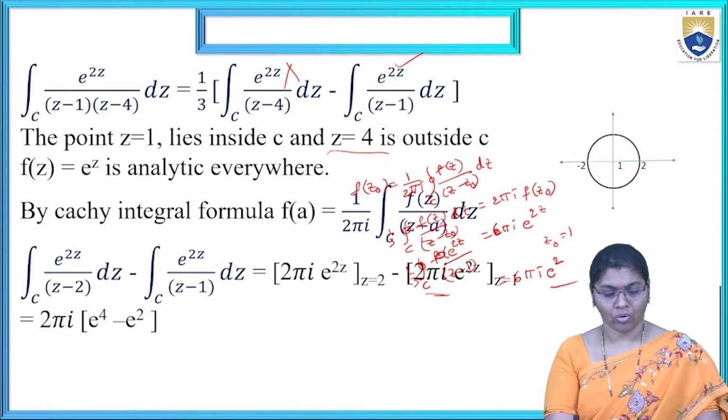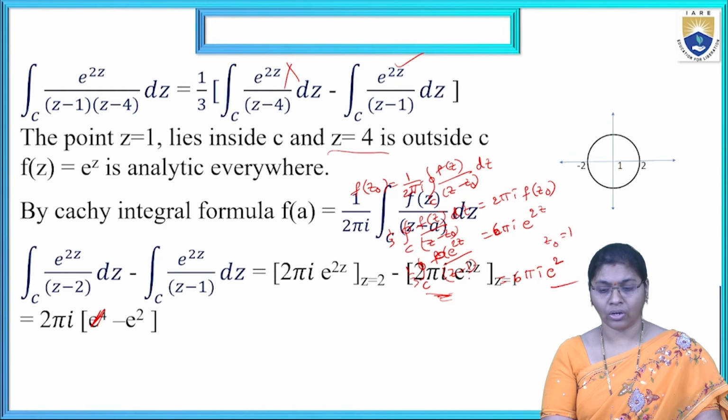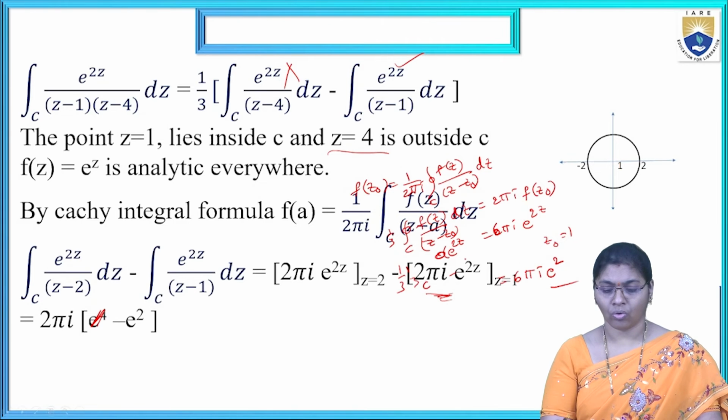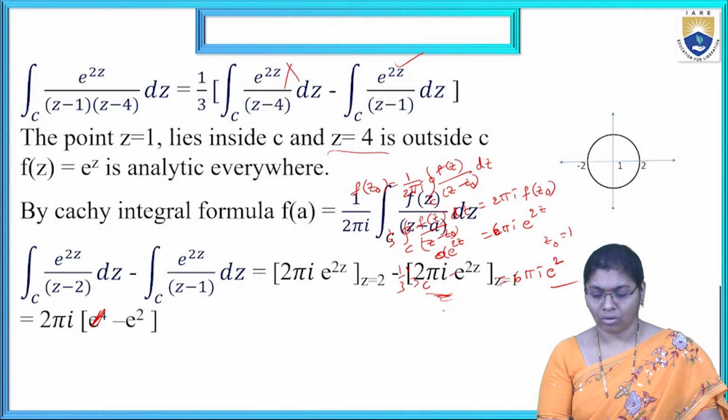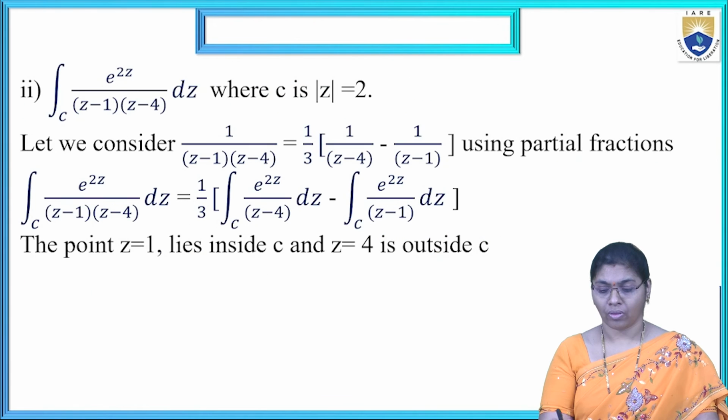So, 2 pi I into e power 2z, here z equal to 1. Okay, 1 by 3 is there here. Cross multiplication we get this one.